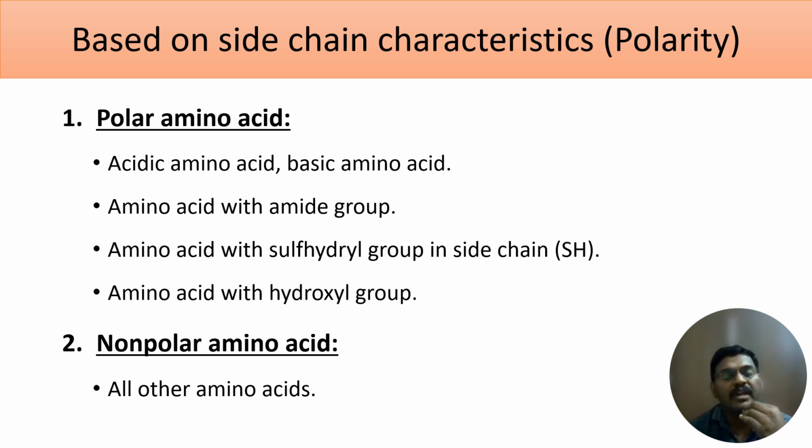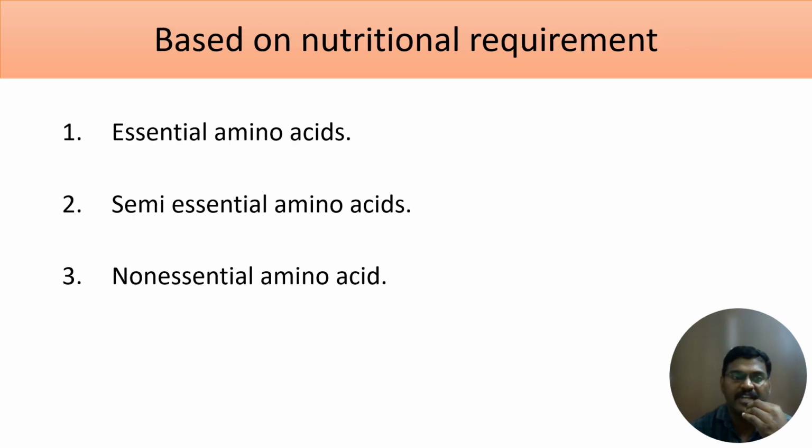Okay, next coming to the third subclassification, that is classification based on the nutritional requirement. Based on the nutritional requirement, the 20 amino acids can be subclassified into three subclasses. So what are those three subclasses? Essential amino acid, semi-essential amino acid, and non-essential amino acid. Okay. So what is an essential amino acid? These are the group of amino acids which will not be produced in our body.